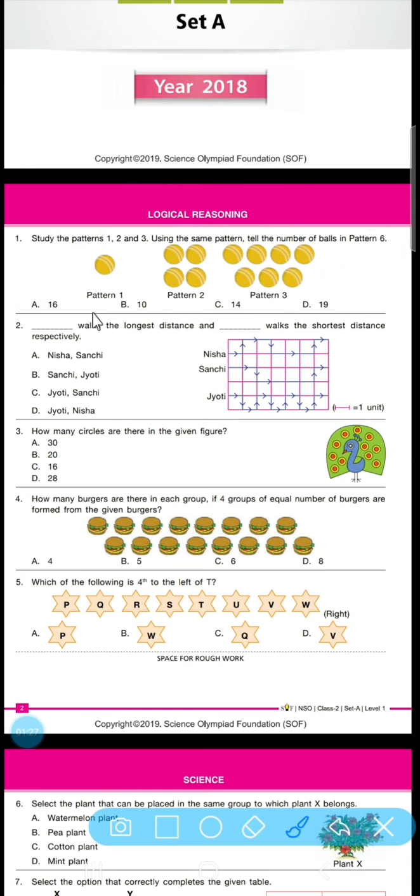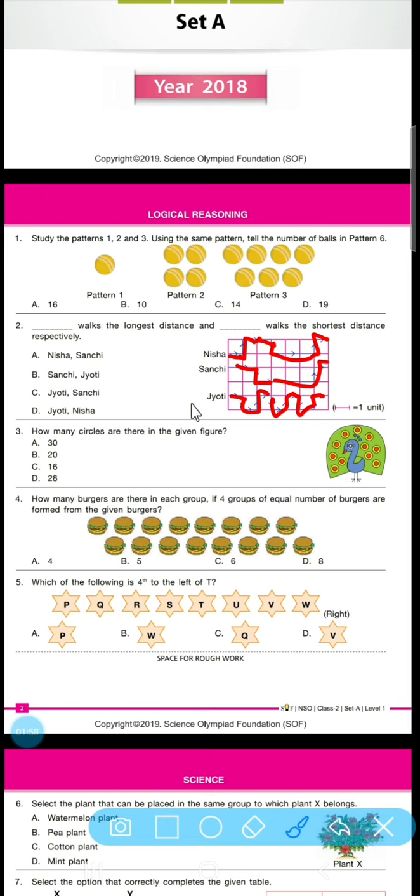Next question: dash walks the longest distance and dash walks the shortest distance respectively. So if you see, this is the graph where the kids are walking, like here Nisha is walking through the graph, and then this, then this, and then this, and then we have also this and this.